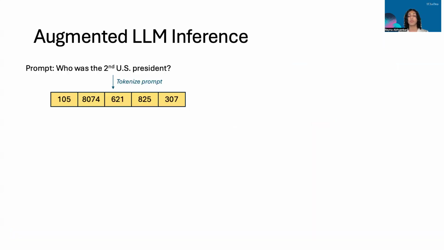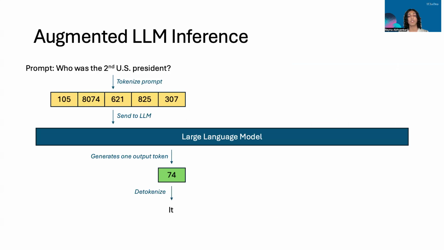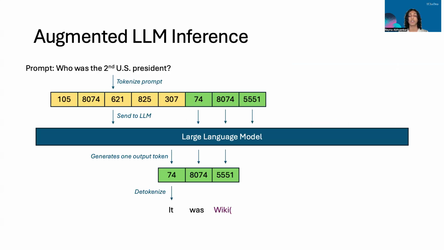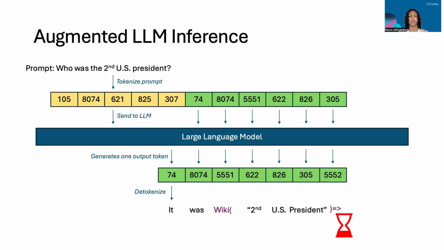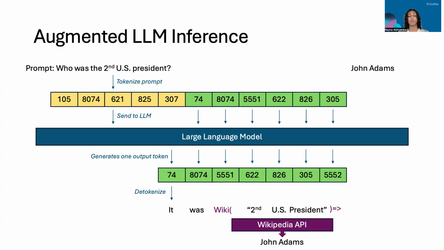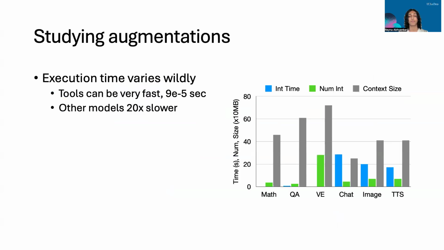The workflow of LLMs with interceptions is as follows. First, the LLM generates tokens that trigger a particular tool, environment, or another model, i.e. an augmentation. Then the serving system waits for a response while the query is dispatched to the augmentation. And finally, when the augmentation returns a response, the serving system appends the response to the sequence generated so far and continues normal generation.